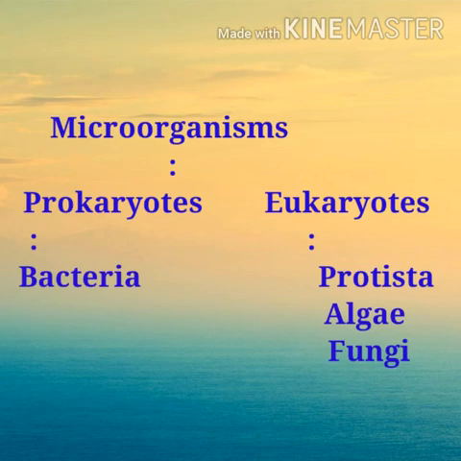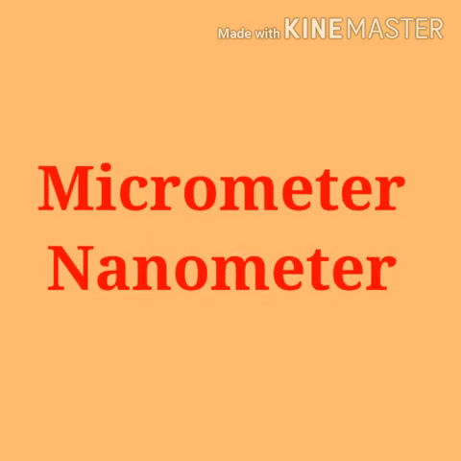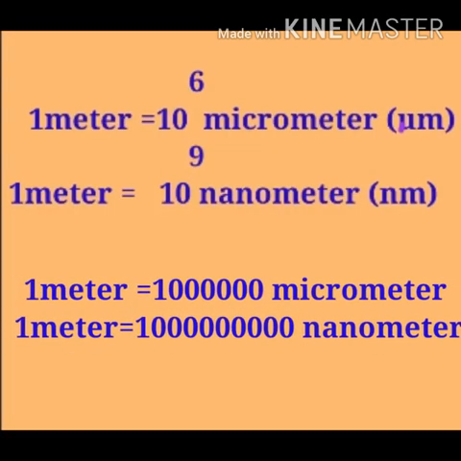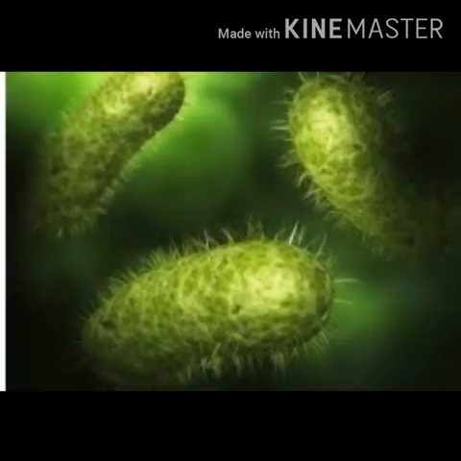Microorganisms are very tiny, so units like micrometer and nanometer are used to measure their size. With reference to the size of microbes, remember 1 meter is equal to 10 raised to 6 micrometer, that is 1 followed by 6 zeros, and 1 meter is equal to 10 raised to 9 nanometer, that is 1 followed by 9 zeros. Let us study microbes in detail.